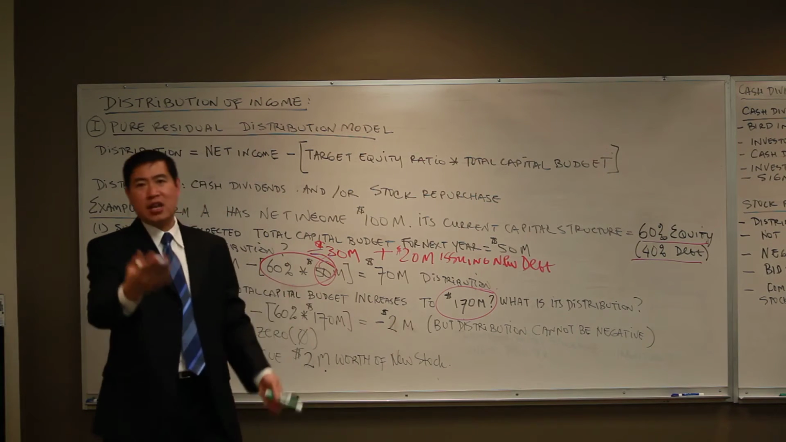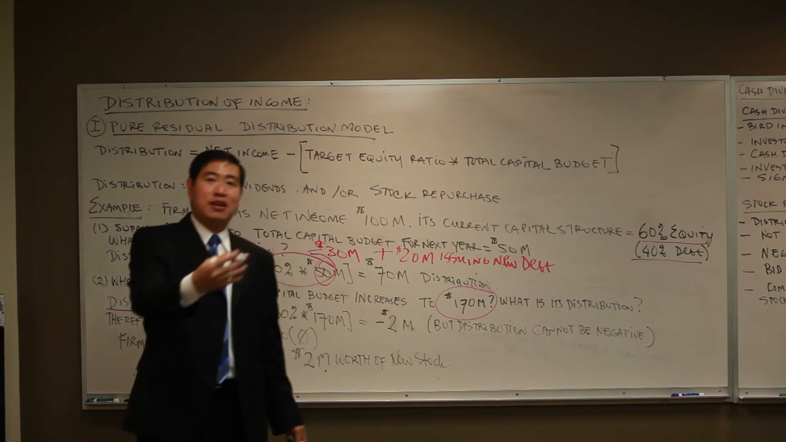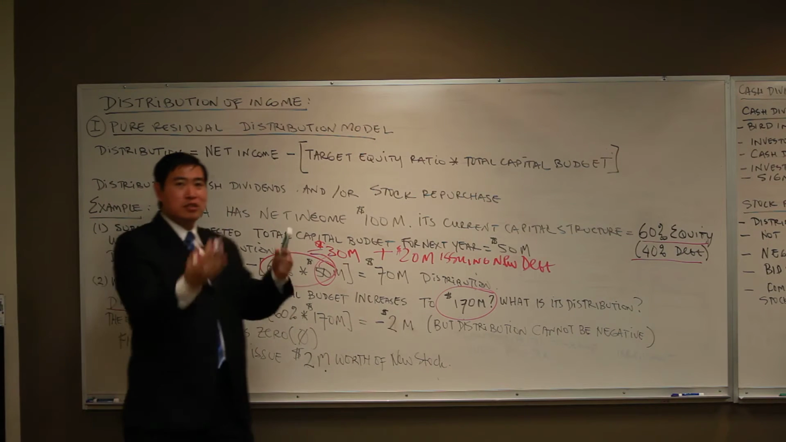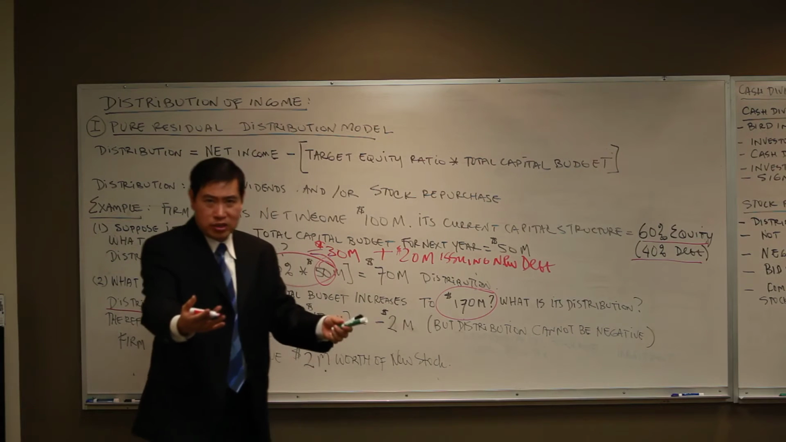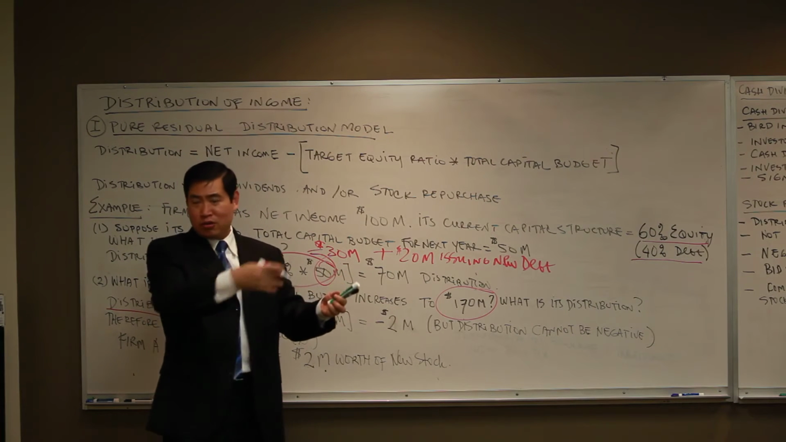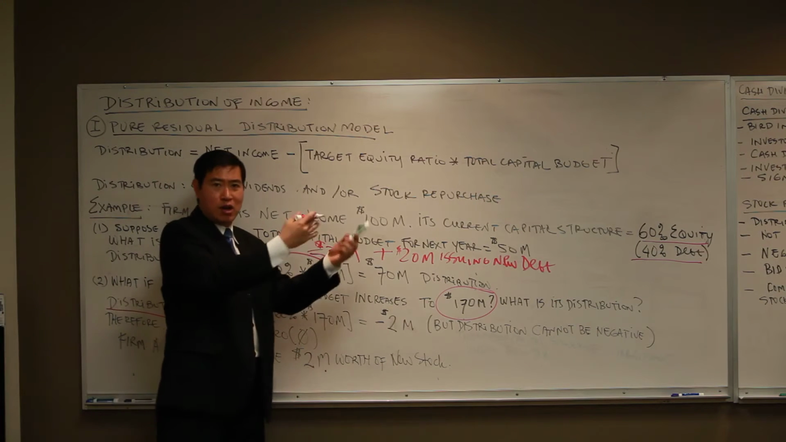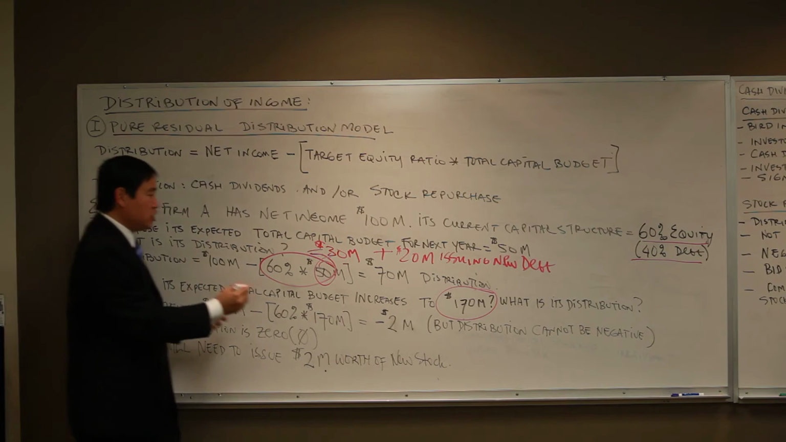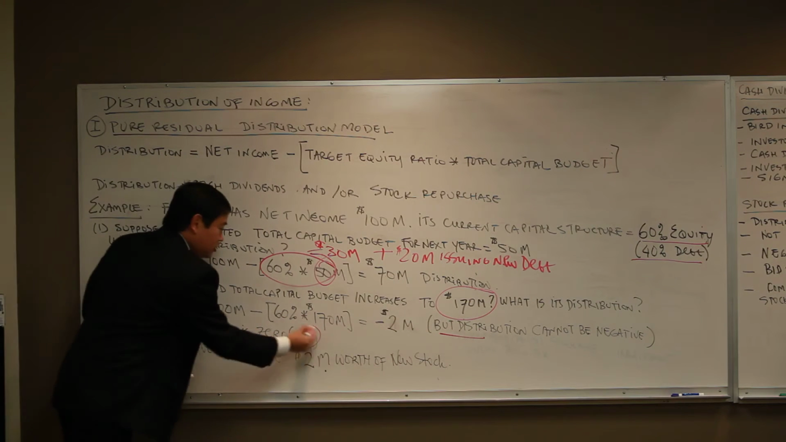But distribution cannot be negative. If you distributed cash dividends in 2013 or 2012, and then in 2014 you have a minus $2 million distribution, you cannot go back to the shareholder and say, hey, remember I paid you a cash dividend in 2013 and 2012? Can I get back that cash? No, you cannot have a distribution that is negative. Therefore, the distribution is zero.